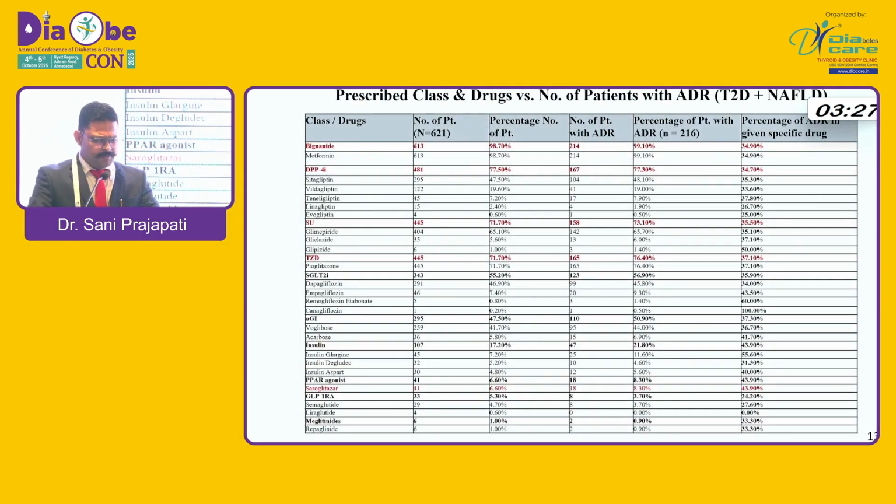This is a very busy slide. We'll talk about the prescribing pattern, which drugs were used mostly for T2D and NAFLD. Mostly biguanide was used, followed by DPP-4, sulfonylurea, TZD, SGLT2, alpha-GI, insulin, and saroglitazar, of course, because we are talking about NAFLD here. So 613 patients were given biguanide, equivalent to 34.9%, followed by DPP-4, 34.7%.